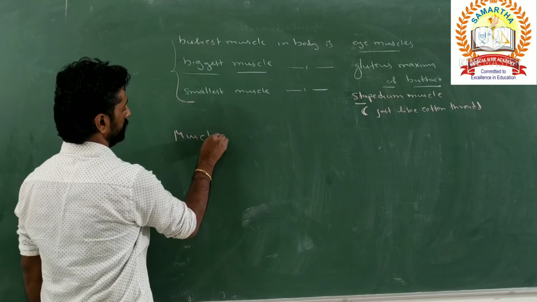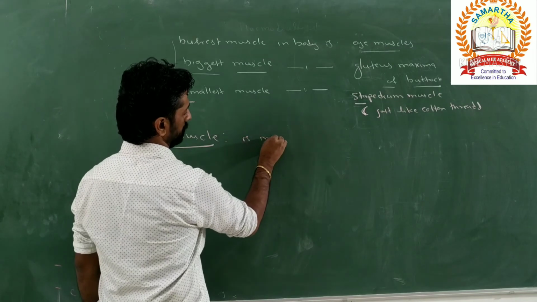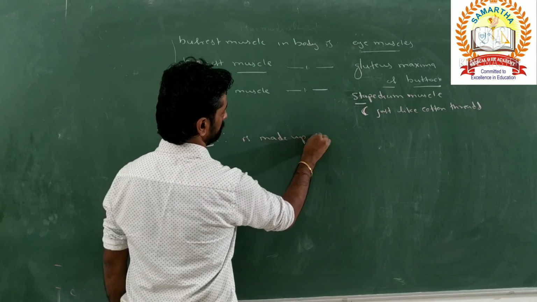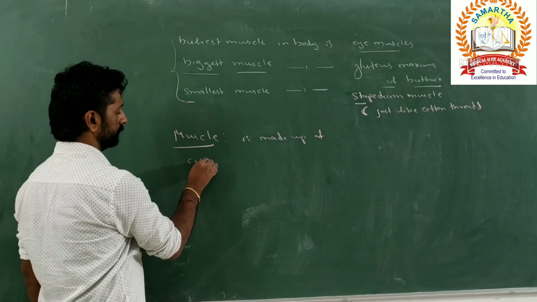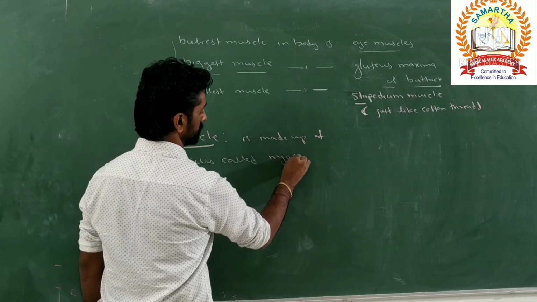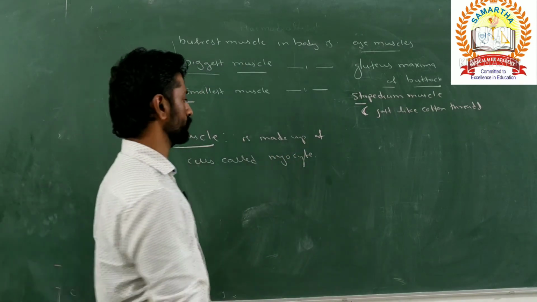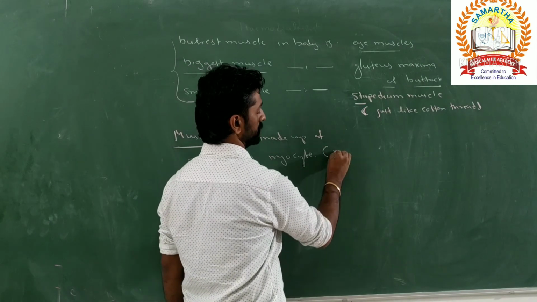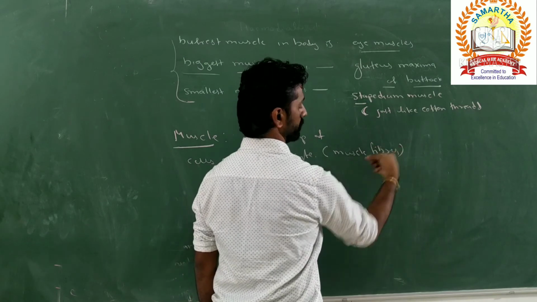The muscle is made up of cells called myocytes. As they are fiber like, these are also called muscle fibers.